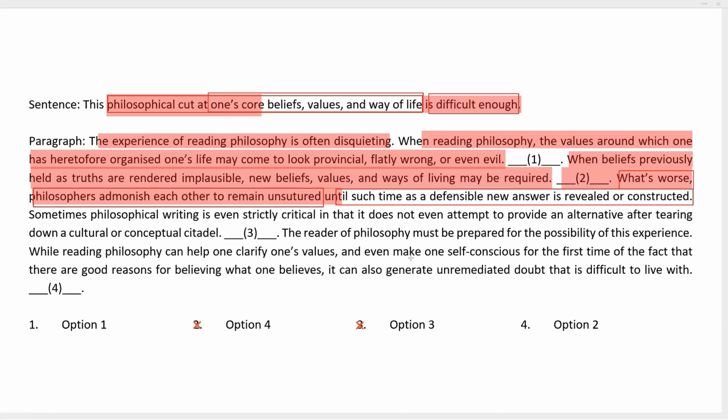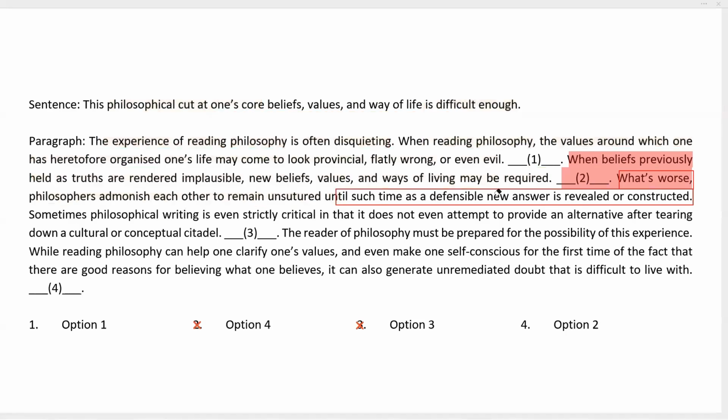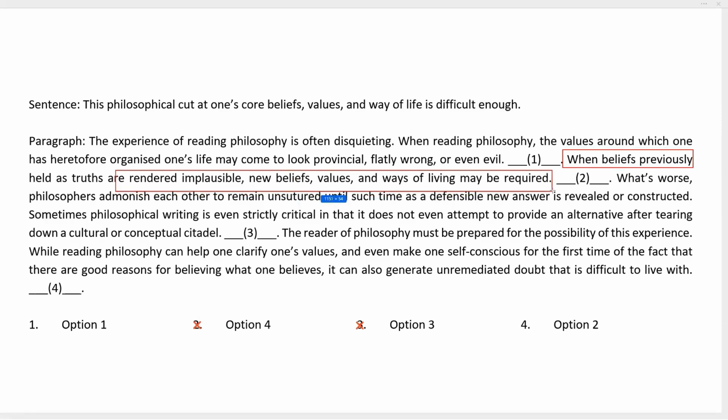It may fit in blank 1, but then we would have what's worse not connecting to anything. What's worse connecting with the previous statement doesn't make sense by phrasal construction.